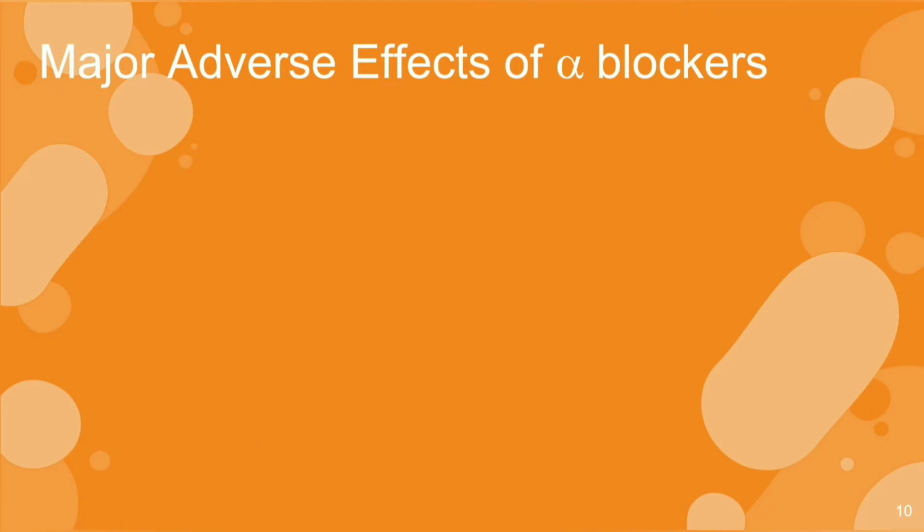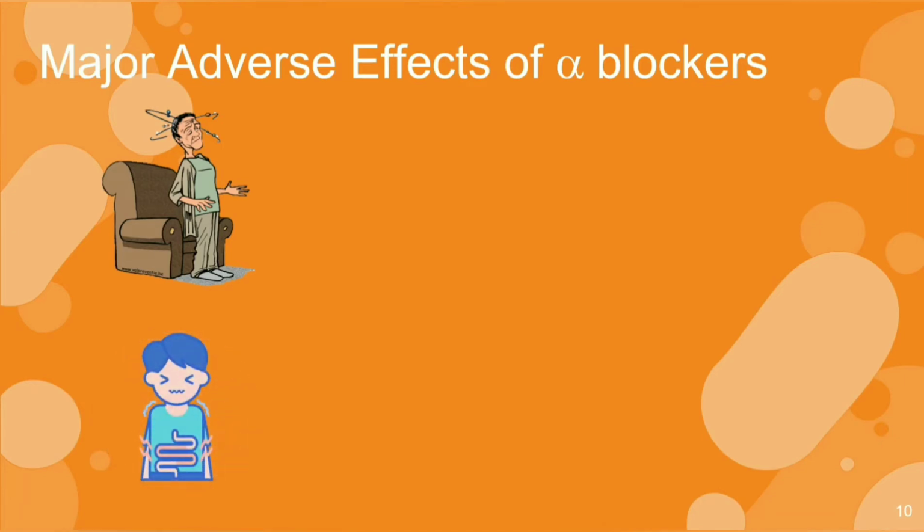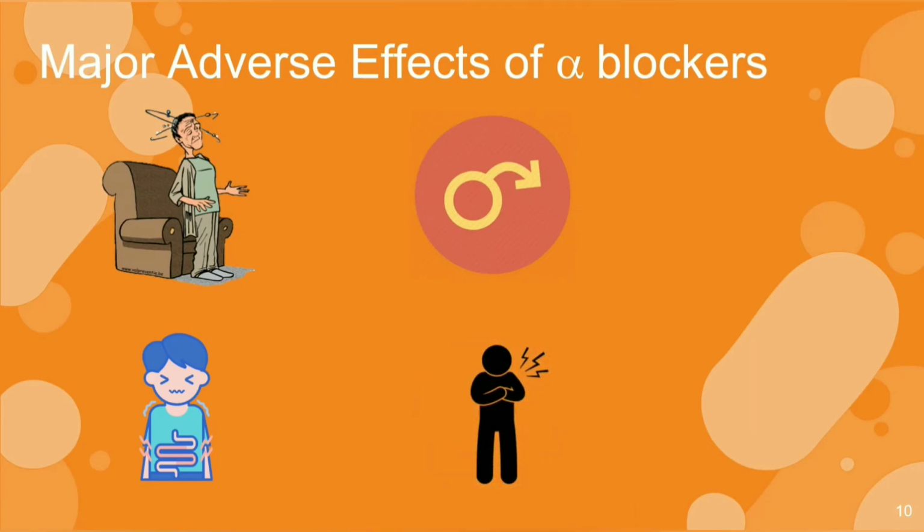Adverse effects include postural hypotension, which is the first dose effect. This occurs because of vasodilation in the peripheral areas. Diarrhea is because of the increased GI motility. Impotence is because of the contraction of the vas deferens. Tachycardia occurs because of vasomotor reversal of Dale and also because of the inhibition of alpha-2 receptors. Nasal decongestion occurs because of the vasodilation in the nasal area.